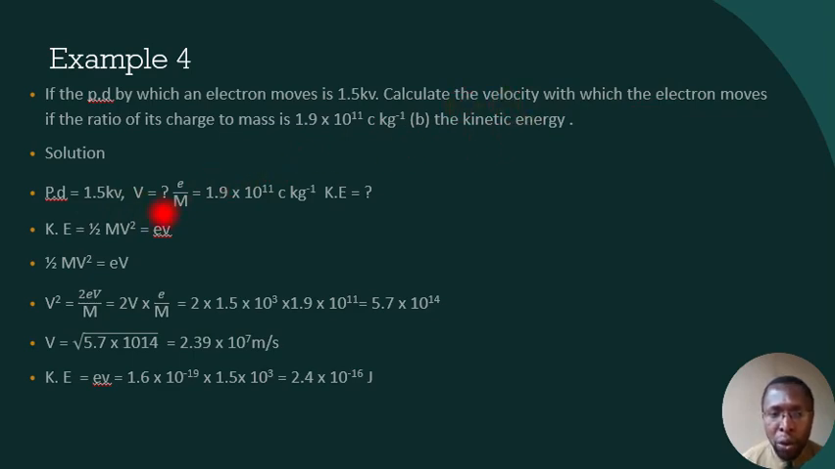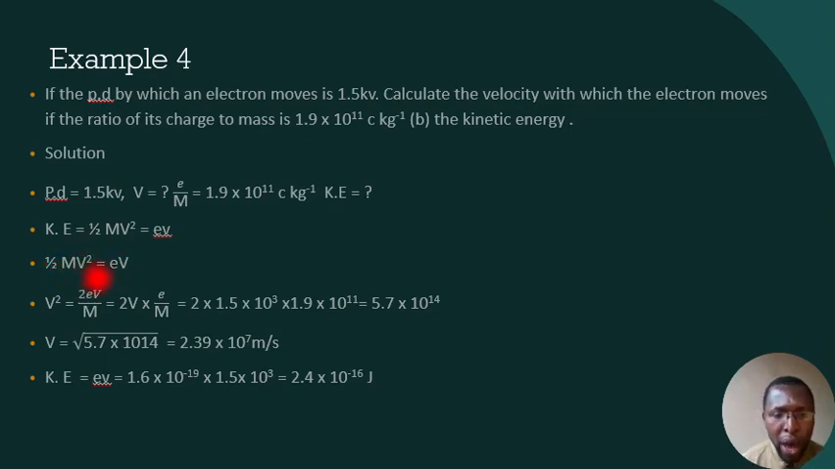We're looking for velocity, that is the unknown. Then we are also given the ratio of charge to mass. That means charge, which is e, over mass, is given to be 1.9 times 10 to the power 11 coulomb per kilogram. We have to find kinetic energy as well. So kinetic energy by formula is half mv squared, which is still equal to electron volt. Now, if we equate half mv squared with electron volt, we have this. Let's say we are not interested in kinetic energy, we are interested in equating this and this. So we have half mv squared equals eV.